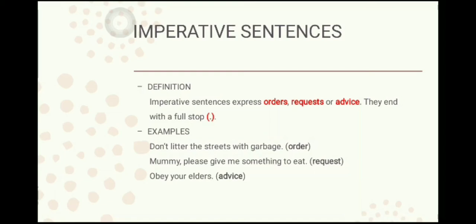Imperative sentences will always have either order, command, request, suggestion, or advice as the meaning. So, when you read a sentence, you have to understand the meaning and then declare which type of sentence it is. Next, obey your elders. This is an advice. So, it is an example of an imperative sentence.